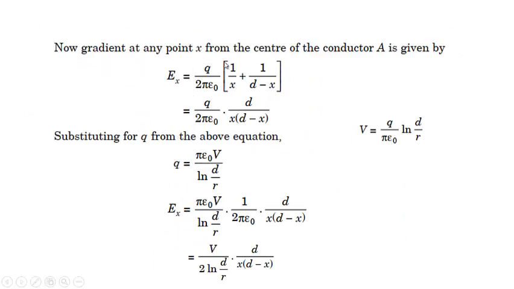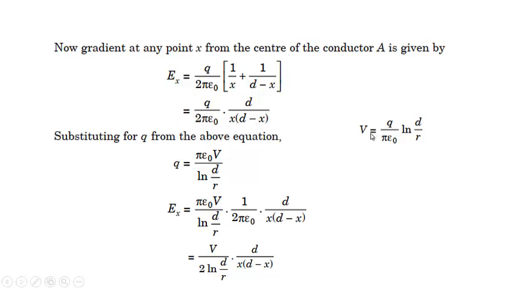Now the gradient at any point x from the center of the conductor A is given by again the same equation: q by 2 pi epsilon naught times (1 by x plus 1 by d minus x). When you solve it, it will be (d minus x plus x) divided by x into (d minus x). The x and x will cancel out. It will be d divided by x into (d minus x).